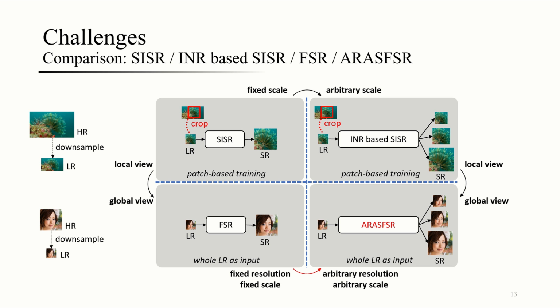Conventional FSR methods have limited practical application due to fixed upsampling scales and sensitivity to input resolution variations. Applying INR-based SISR methods to face images is challenging due to the lack of a global view. To address these issues, we propose ARASFSR, utilizing implicit representation networks for face images of any resolution and adaptable to changes in input resolution.